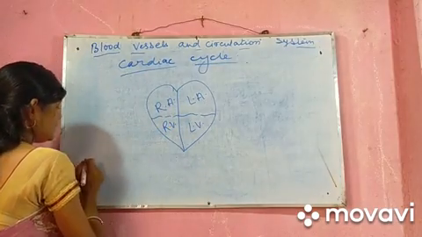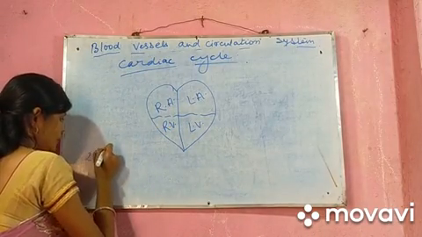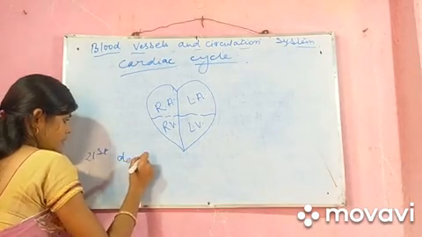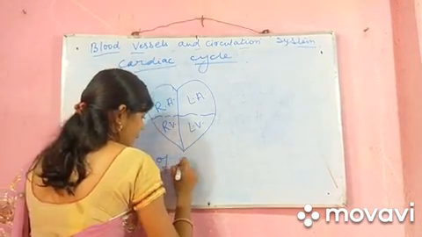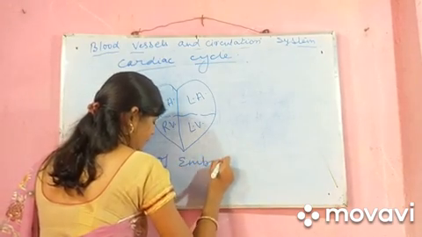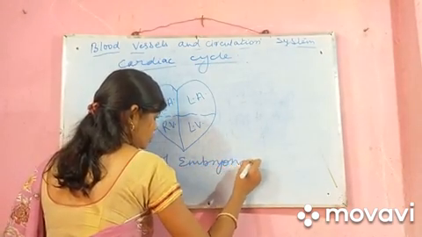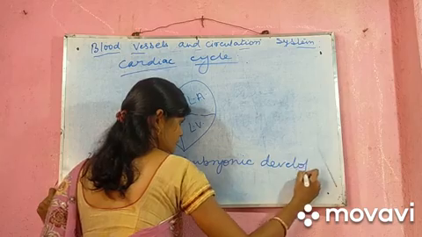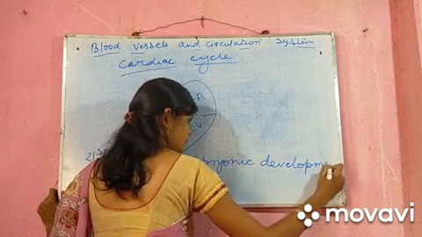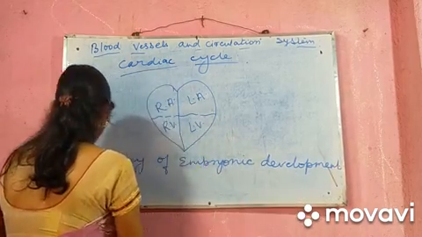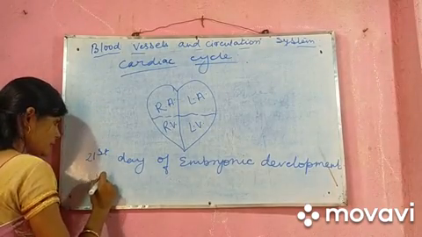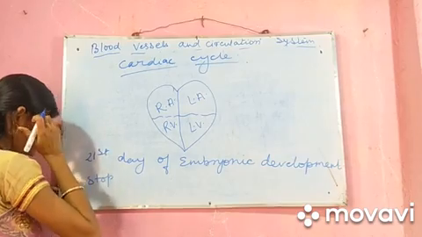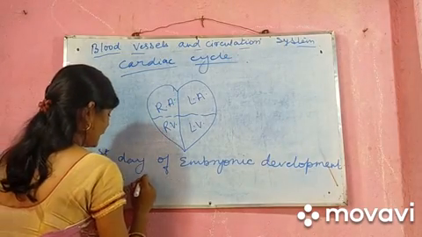Our heartbeat starts from the 21st day of the embryonic stage or embryonic development, that means before our birth, and it stops only at death.